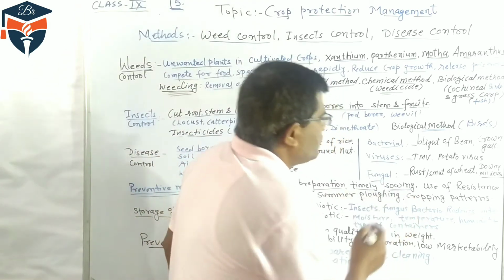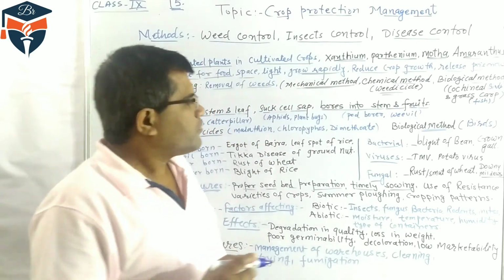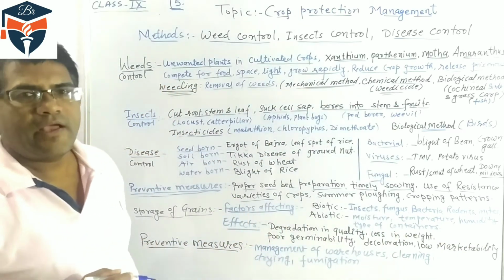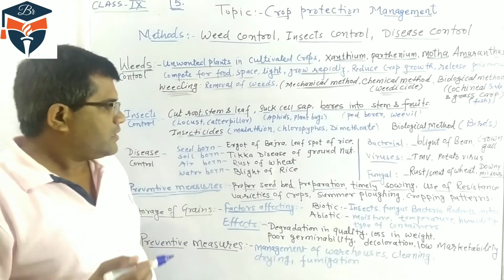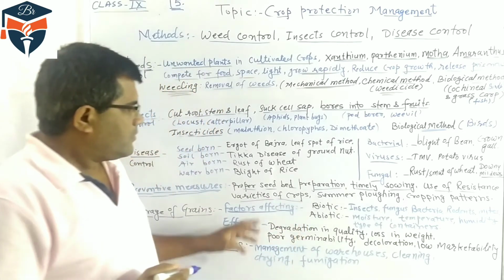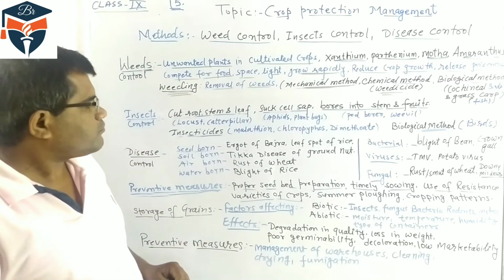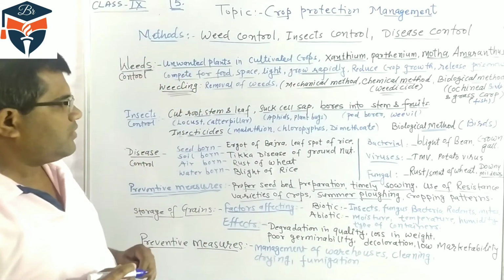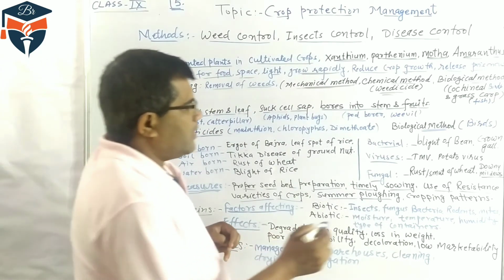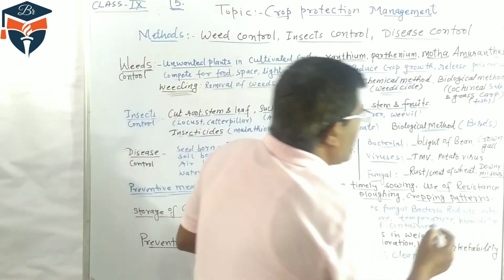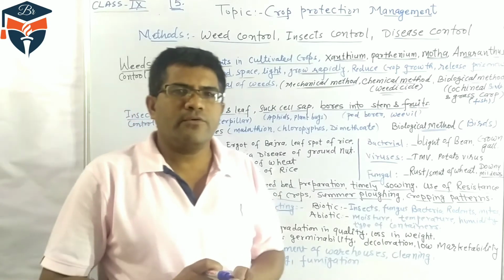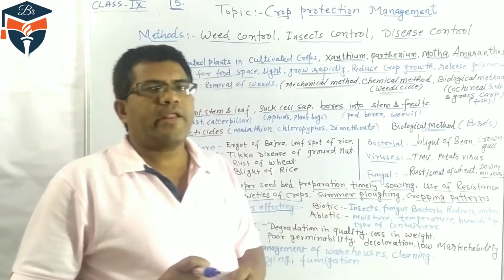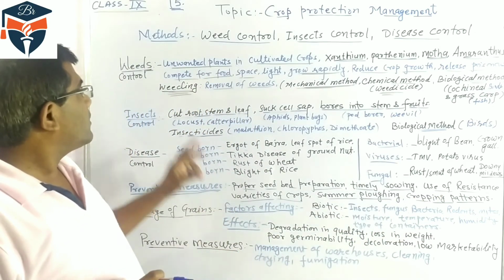Proper timely sowing: seeds have to be sown on time. Use of resistant variety: if we use a resistant variety of grains or other crops, that will be resistant to all of these. Summer ploughing should be done. Once we do summer ploughing, most of the weeds will be removed or killed. Also implement cropping patterns: crop rotation, multiple cropping, intercropping. Such patterns can be used to control weeds, insects and other diseases.